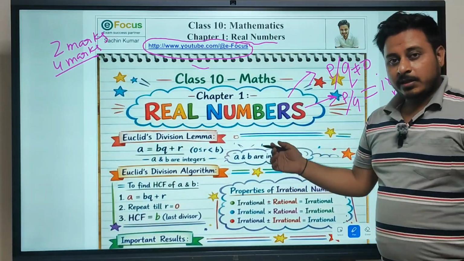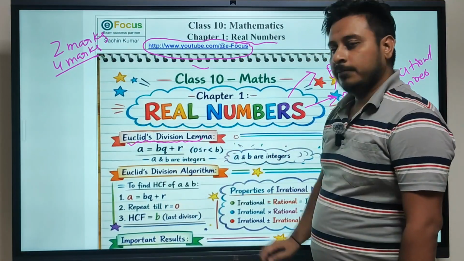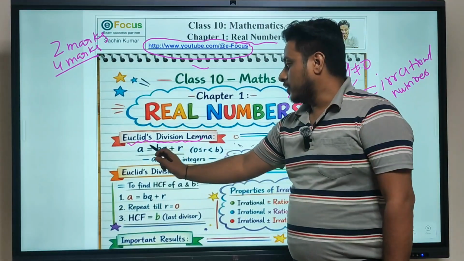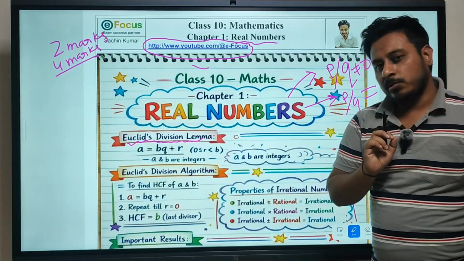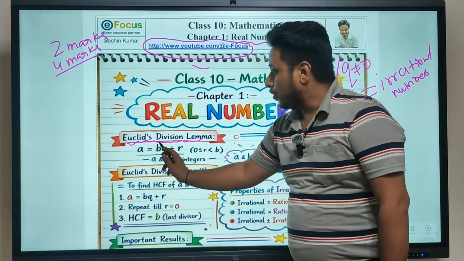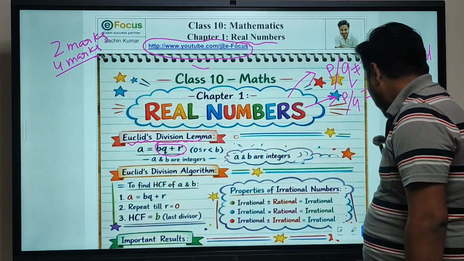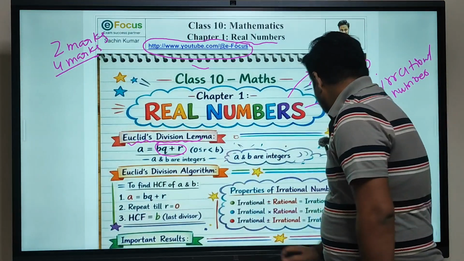In this particular chapter, there are some theorems, which we call Euclid's division lemma. This theorem says that we can write any number in the form of bq plus r. Sorry, I should erase this one.